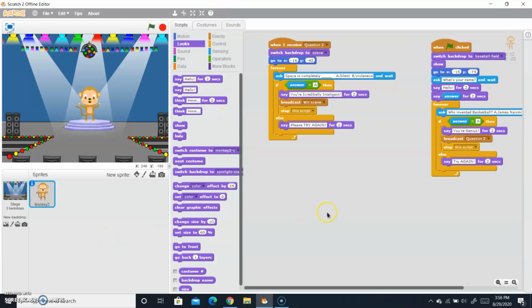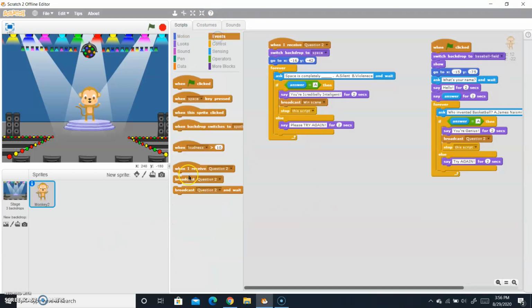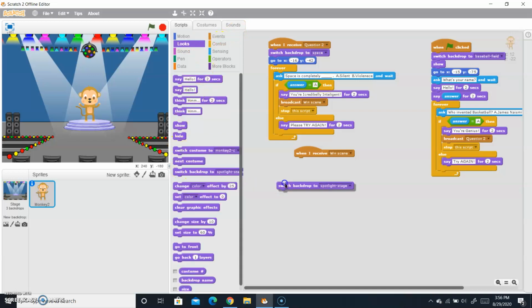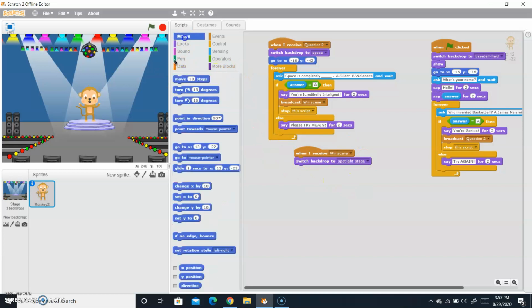So now we want to add a script, that is go to events, and when I receive the win scene, go to looks, switch backdrop to spotlight stage. Now go to x and y, so this direction, go to x 13, y this. So let me check here, x 9 and y 19.